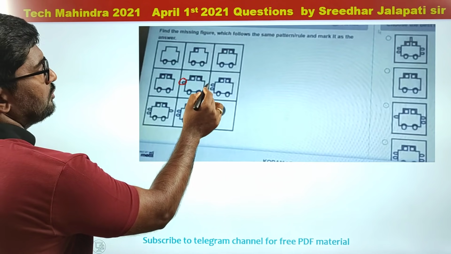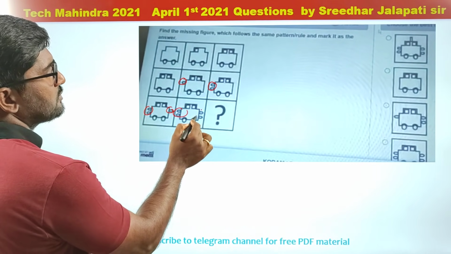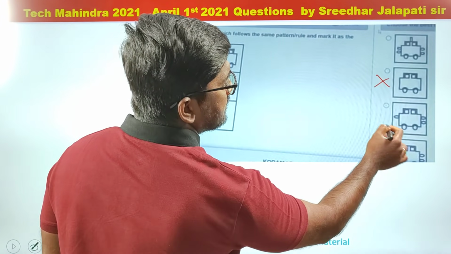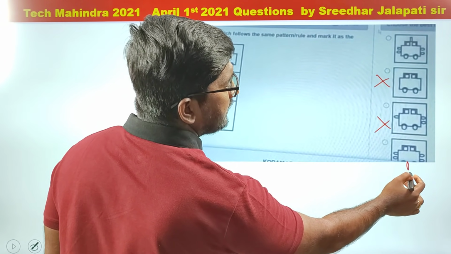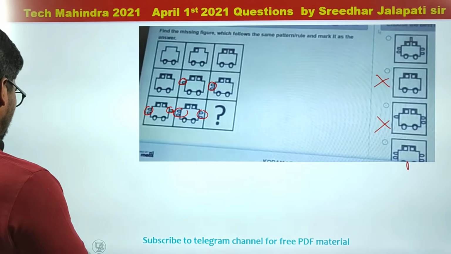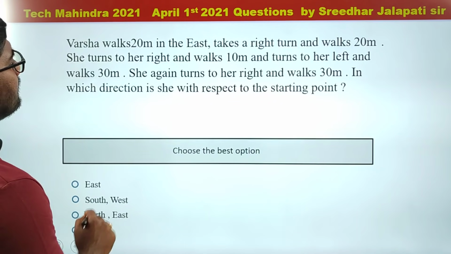Here 1 dotted line, 2 dotted lines, 3 dotted lines, 4, next should be 5. This cannot be the answer, this cannot be the answer. So the answer is going to be 1 between these two. If this has a dotted line, that is the answer. Otherwise first. Right, next one.